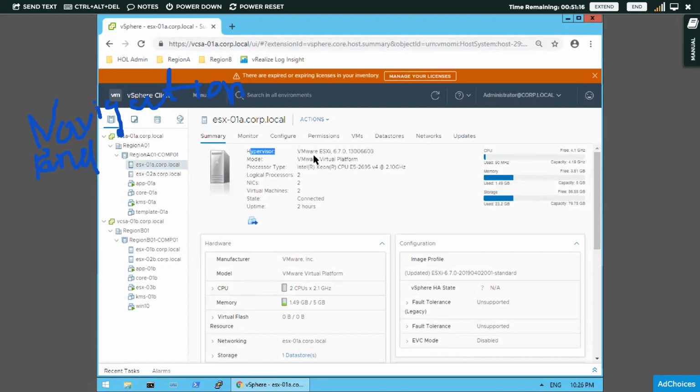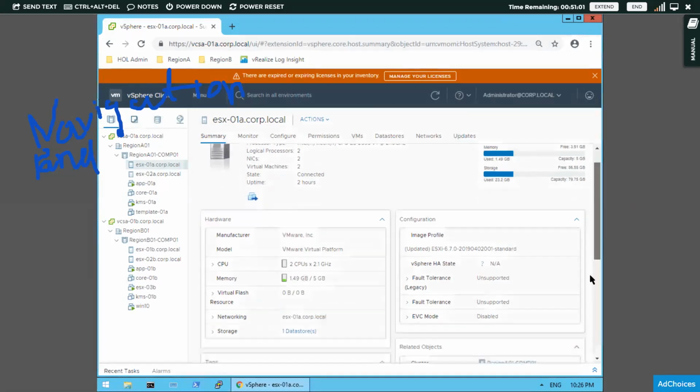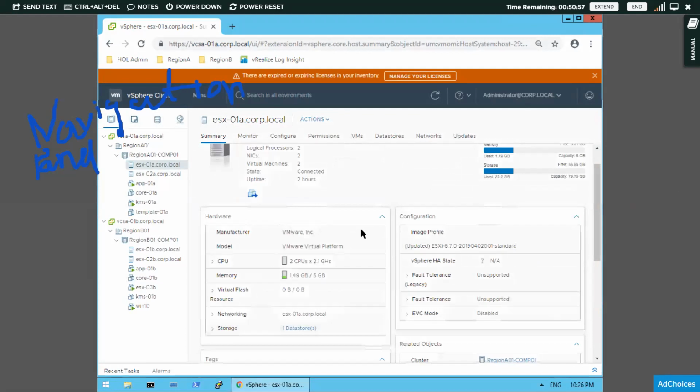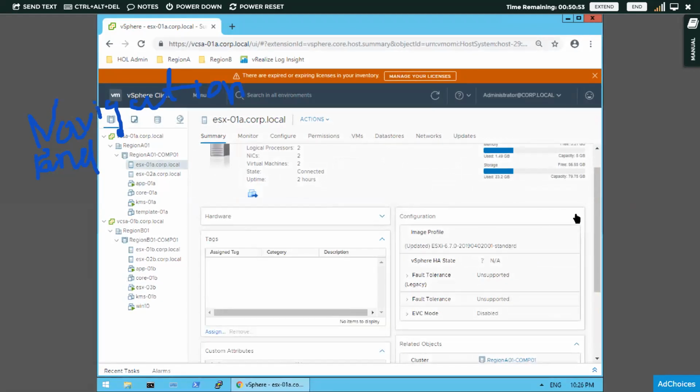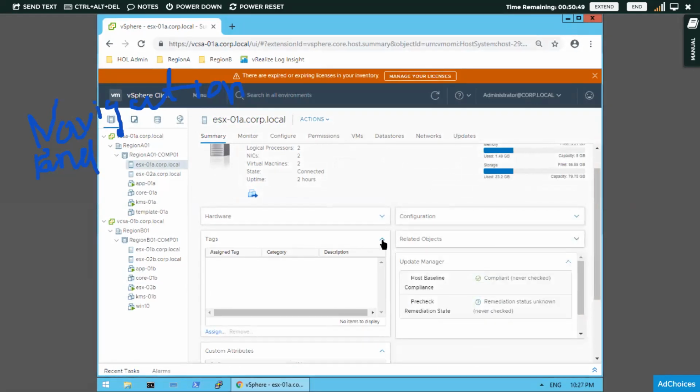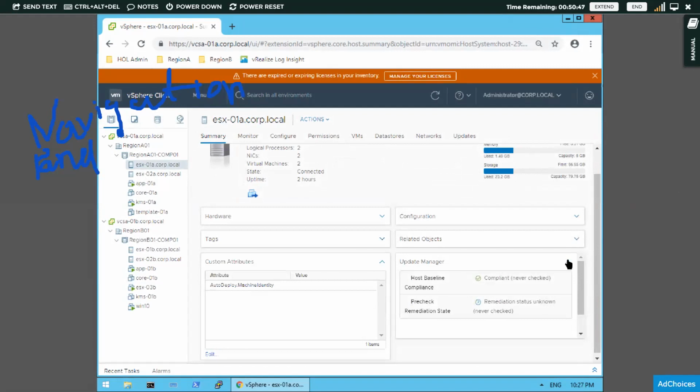It shows the version, the model, how many processors, two NIC cards, and two virtual machines in this ESXi. All those details are given. You can even scroll down and check all the details. This arrow you can minimize and maximize. If you want to minimize this, what are the related objects, everything can be seen here.